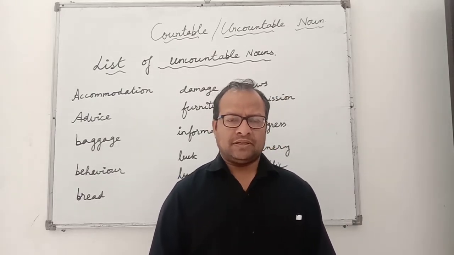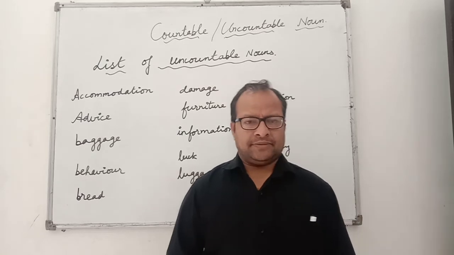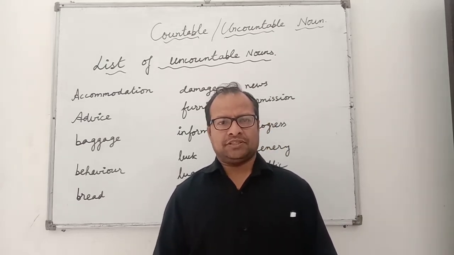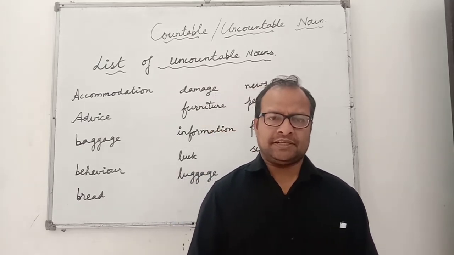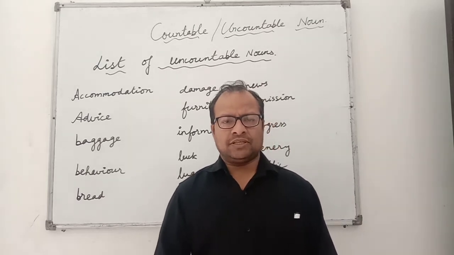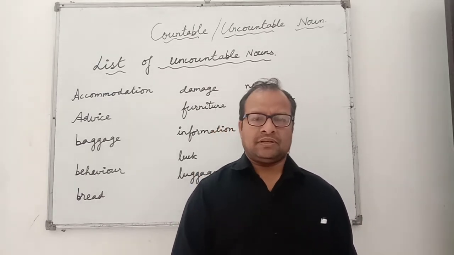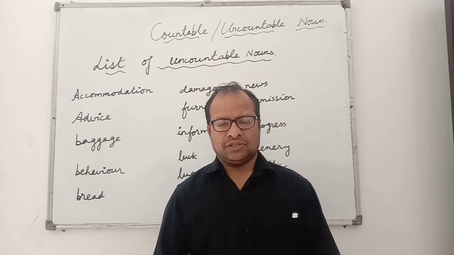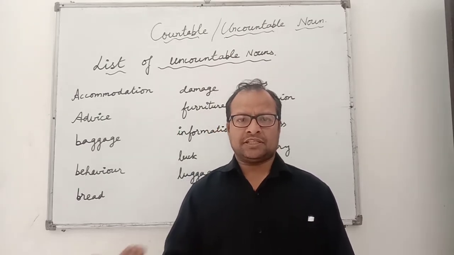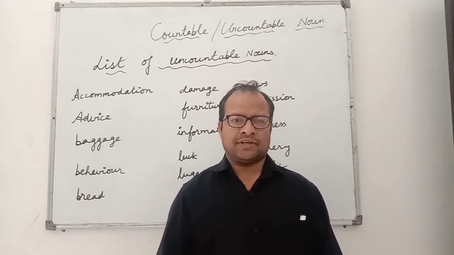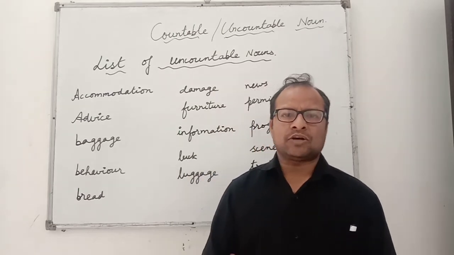For example, if I talk about time, I have to change it in seconds, minutes, days, hours. So this is uncountable. Now orange, I shouldn't change it in terms of anything. One orange, two oranges, three oranges, it is a countable noun.